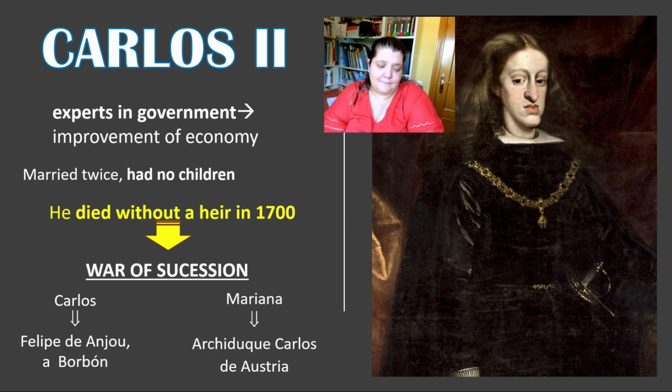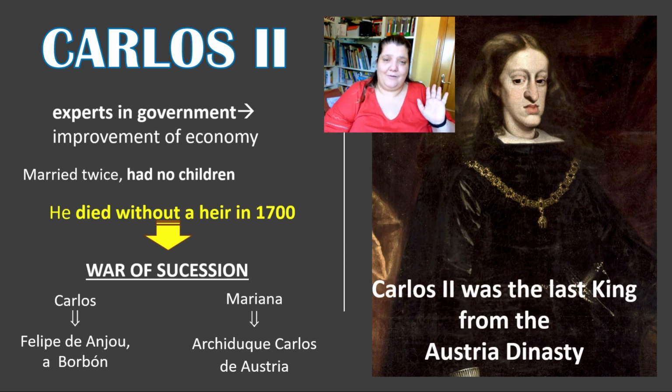But his mother, Mariana, supported the Archduke Carlos de Austria, who was his nephew. And Archduke Carlos de Austria was supported also by France and England. All this created a war between one side and the other, fighting to decide who was going to be the king. I will tell you what happened during that war on another occasion, but you just have to remember that Carlos II was the last king from the Austrian dynasty. So now you have a hint of who won.